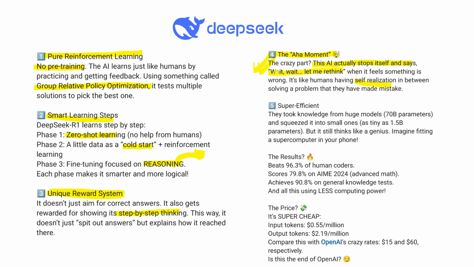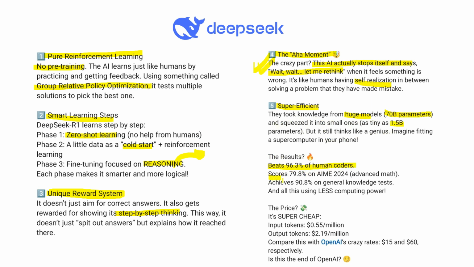Okay, and the fifth one is called super efficient. They took knowledge from the huge model, just like 17 billion parameter, I mean Llama, and distilled it into a small model of tiny 1.5 billion. It's really a good approach, in terms of memory, in terms of time. So you still think like a genius, imagine fitting a supercomputer in our phone, right? The result beat 96.3 percent of human coders. This is really true.